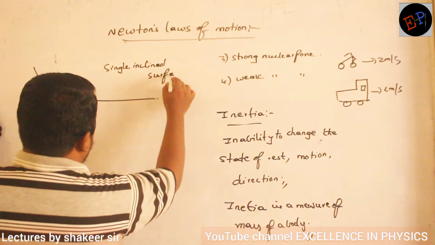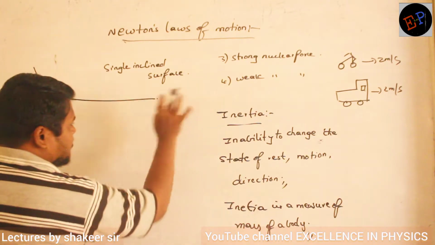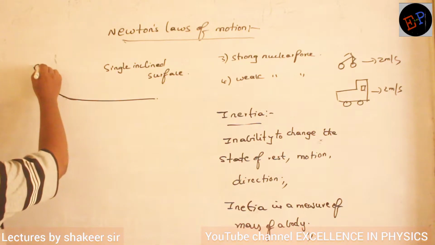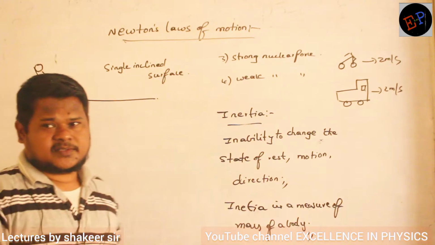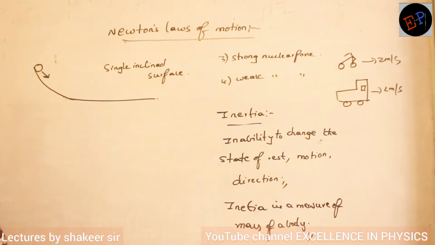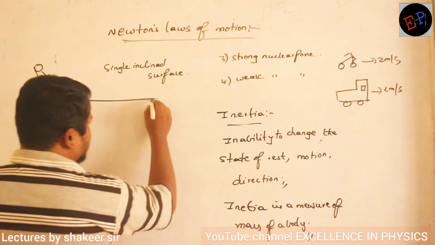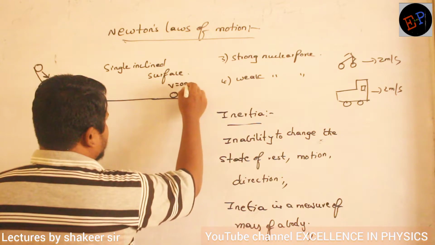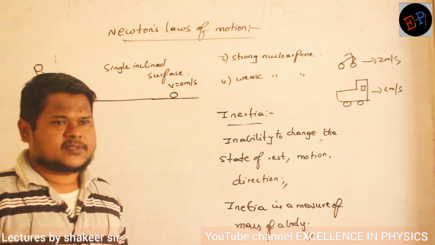Okay? Single inclined surface means here we have only one inclination, no? And here there is no inclination. Clear? So here he placed a ball and he released the ball. He placed a ball on the inclined surface and released it. Clear now? Then he observed that the ball has travelled some particular distance. So he observed that, let us consider the ball has travelled up to here and its final velocity has become 0. That the ball has gone into rest position. Are you able to understand?